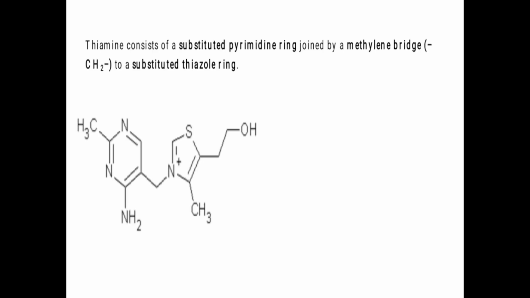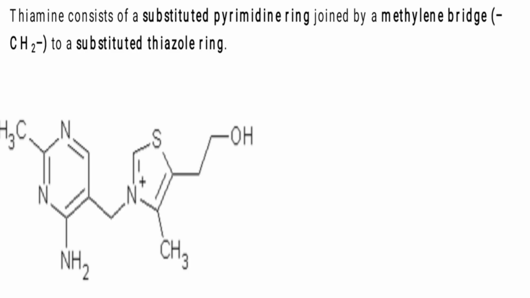Now let us see one B complex vitamin, that is a water soluble vitamin. First one is thiamine, B1. B1 is thiamine, B2 is riboflavin, then B3 is niacin. For B1, there is no need to remember all this, just remember this thing.